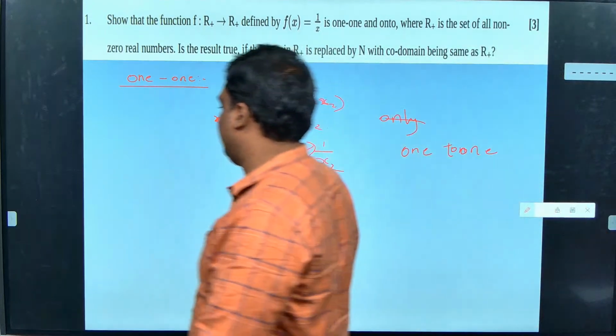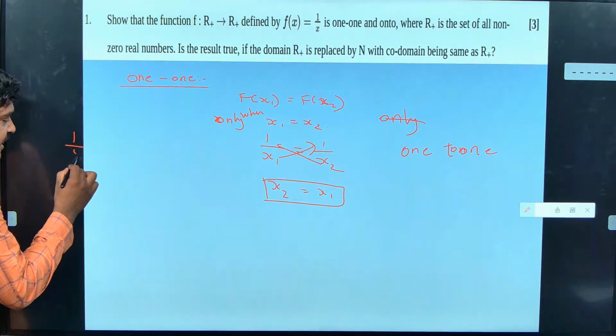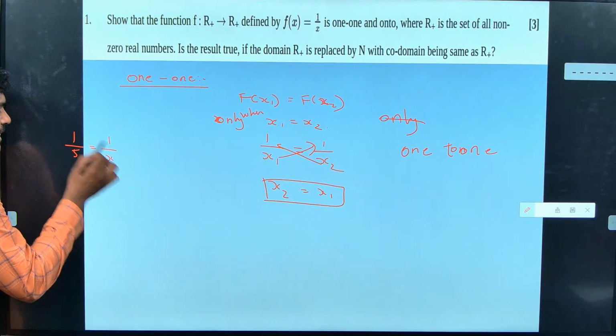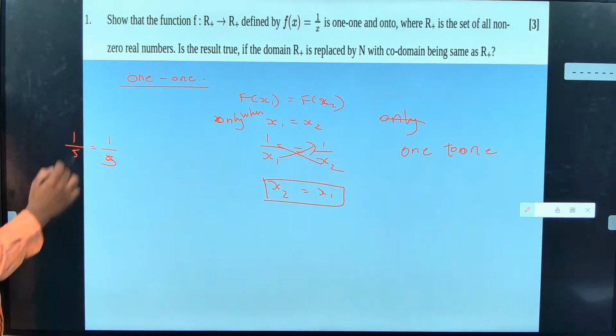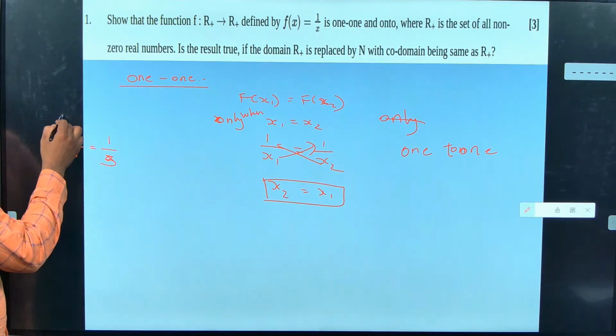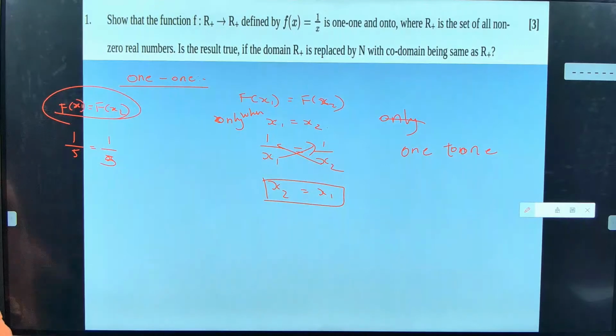Deva, the reason I did not put an example is that you should not write an example in school. Look here, there is 1 by 5. It is equal to 1 by what number so that it becomes 1 by 5? Only 5 can be put, correct? Can anything other than 5 be put? I am telling you, x1 and x2 will be equal. If I take this as x1, this x2 will be the same thing; only then can it be equal. So it means I can never make f of x1 equal to f of x2 for different inputs. So it is a 1 to 1 function. For two different inputs, I will not get the same output. So it is a 1 to 1 function. Guys, are you getting this?